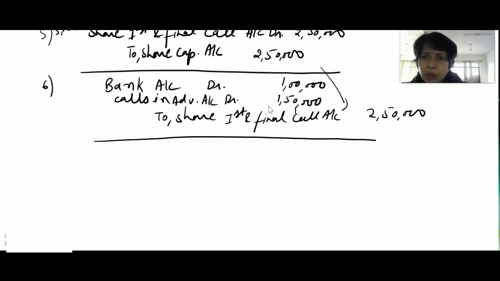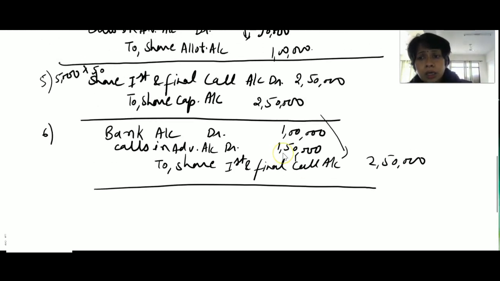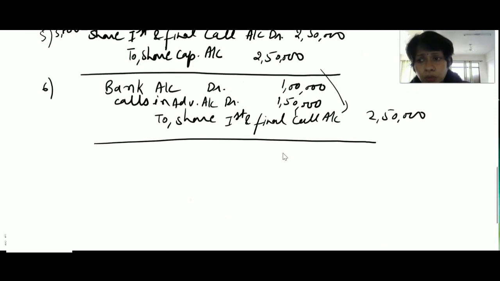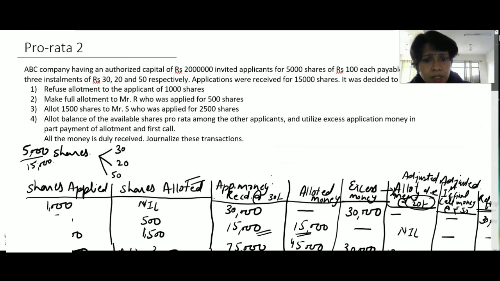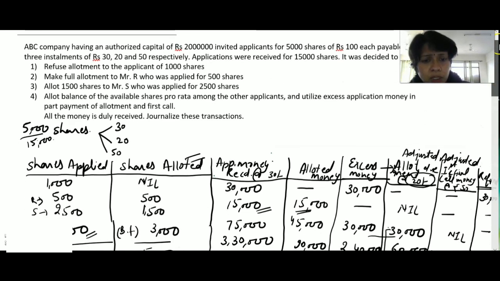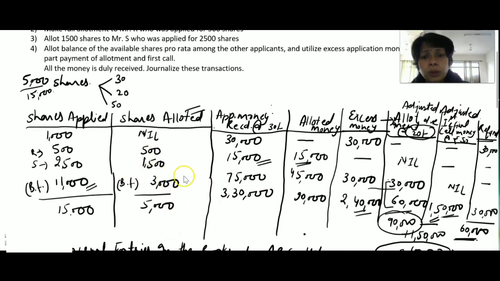This is the solution of this particular problem. We will maintain a table in this question, otherwise it's not mandatory, but in this question the last category shareholders, those who applied for 11,000 shares, we will only allot them 3,000 shares. Their advance money is in excess. It means we have recovered it through allotment and first call, and the extra money we have refunded by bank. So we will maintain this table, and with the help of this table we will do this transaction.